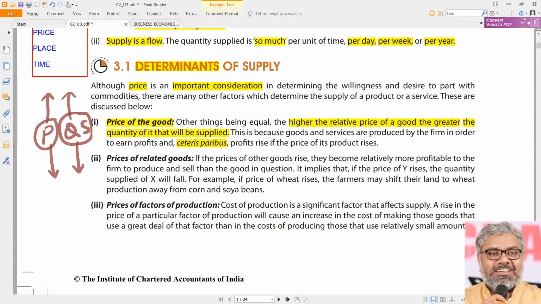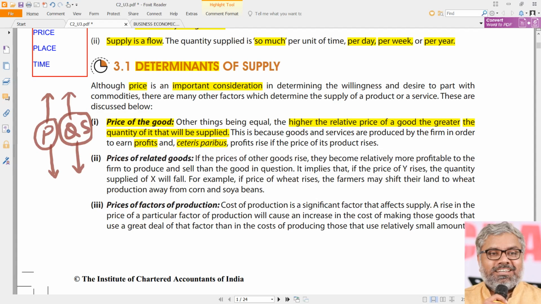It is not changing. All other things being equal, nothing else is changing. So the cost of the commodity is the same. When the cost of the commodities is the same, but prices are increasing, naturally what happens? The profits will also increase. When the price is increasing, profits are also increasing, then any supplier would like to, we are not telling that he will be able to sell, but he will definitely like to sell as many goods as possible.